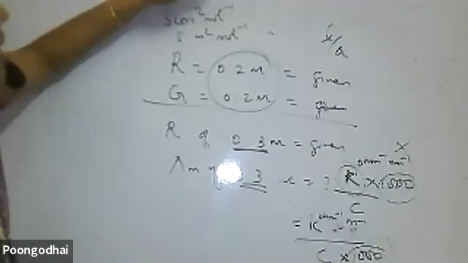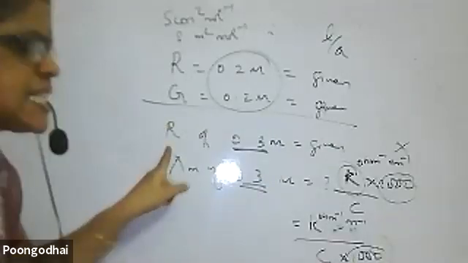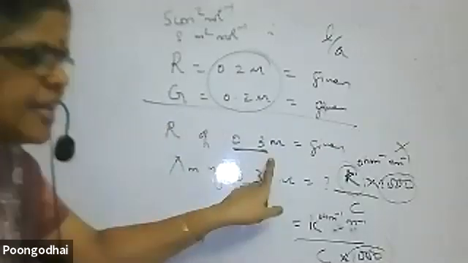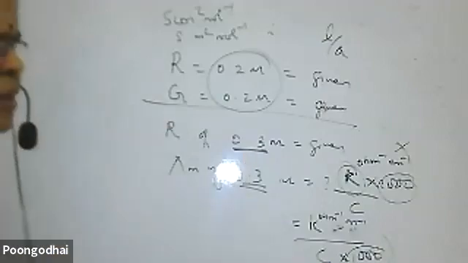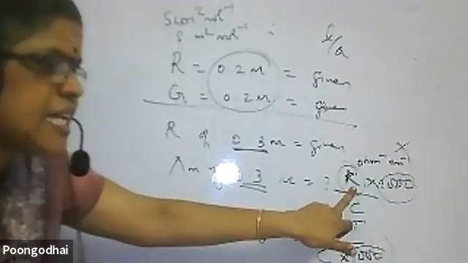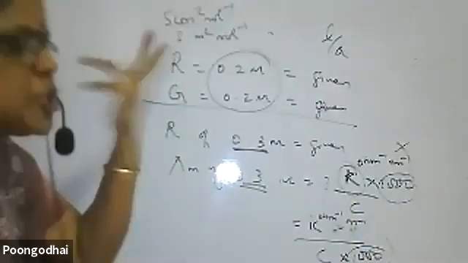The conductance of 0.2 M will be given, but they will give the resistance of 0.3 M and ask for the molar conductance of 0.3 M. Then I need the conductivity of 0.3 M, but it is not given. Then how am I to go ahead?